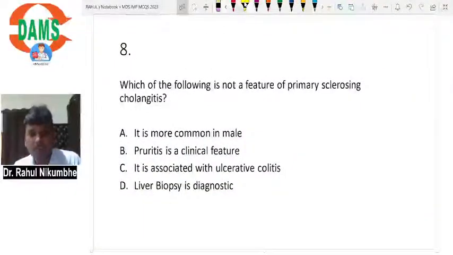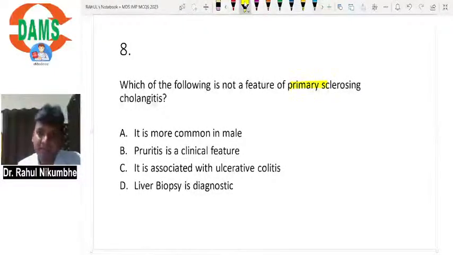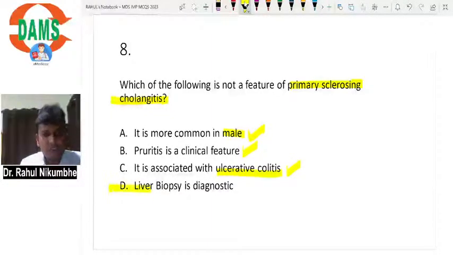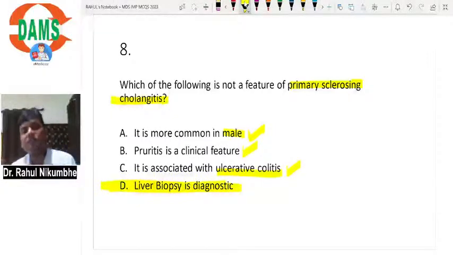Which of the following is not a feature of primary sclerosing cholangitis? It is more common in male. Yes, it is more common in male. Pruritus is a clinical feature. Yes, pruritus is a clinical feature. It is associated with ulcerative colitis. Yes, around 50% of patients of primary sclerosing cholangitis have ulcerative colitis, so colonoscopy should be done. Liver biopsy is diagnostic? No, liver biopsy is not diagnostic.